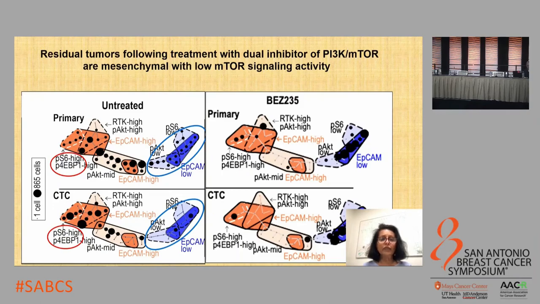Consistent with this, treatment of these tumor cells with BEZ235, a dual inhibitor of the PI3 kinase and mTOR pathway, resulted in eliminating all the epithelial cells which had high mTOR activity, with a simultaneous accumulation of mesenchymal EpCAM low cells with reduced mTOR activity.